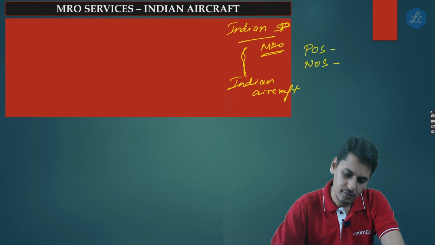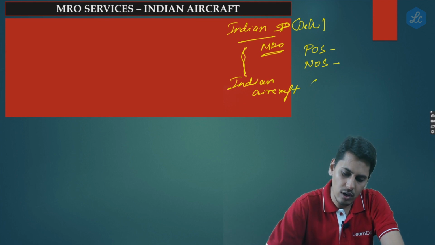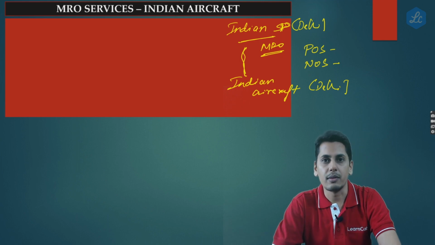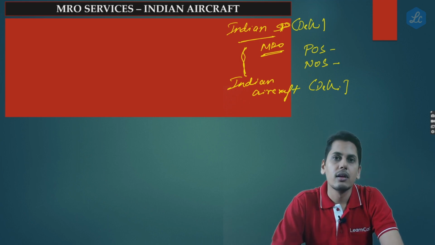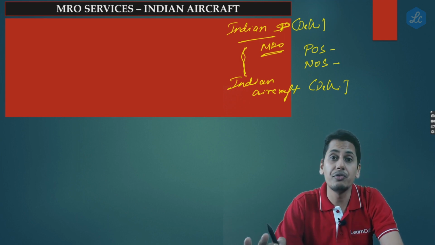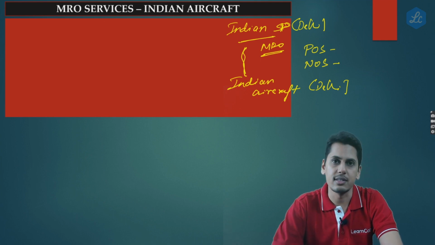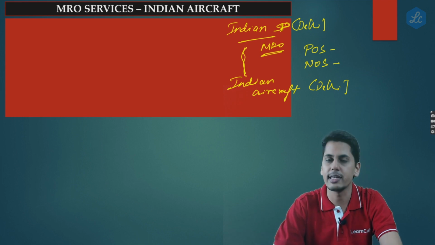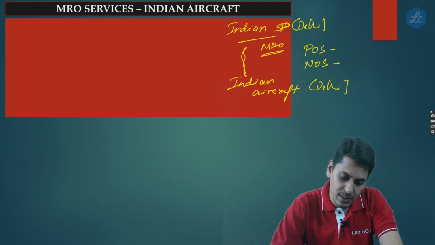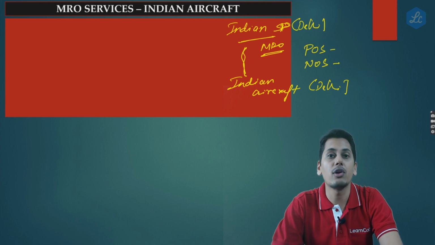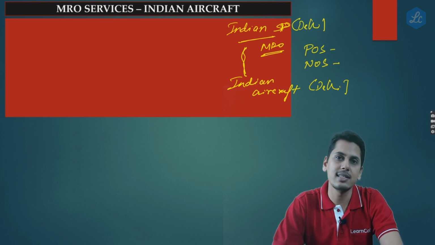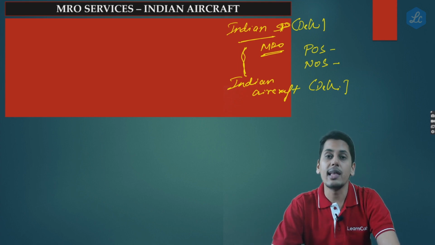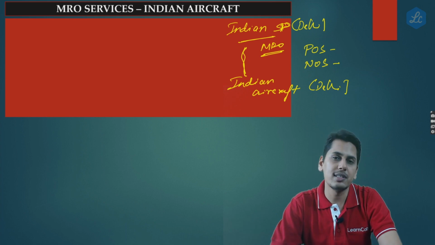Let's say the Indian service provider is located in Delhi, and the aircraft is also in Delhi, with MRO services being provided. Friends, please remember the sequence. To find out the place of supply, first you have to freeze whether it is goods or services. In our example, it is services. So the place of supply would be given by section 12 or by section 13. Now friends, the service provider and the service recipient are both from India. So therefore, the place of supply would come from section 12.